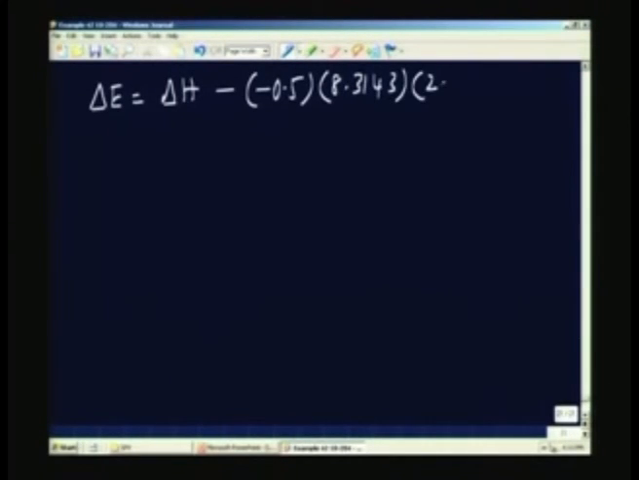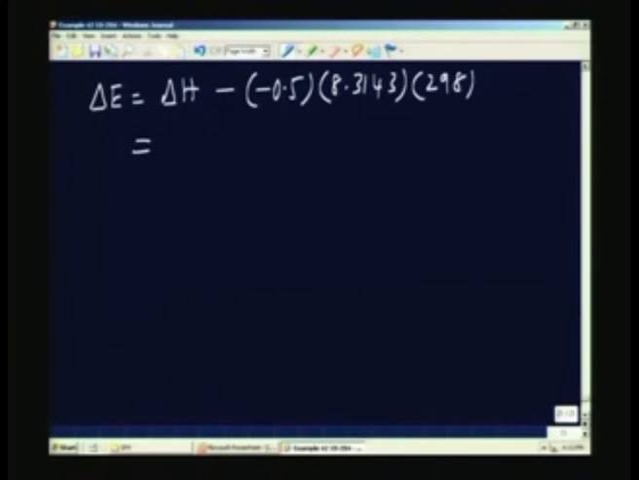So, let us complete that. We can say that delta E will be delta H, the change in enthalpy, minus delta N, which is minus 0.5, into R, the universal gas constant, 8.3143, into 298, the standard temperature at which we are interested in calculating. And delta H, because we are burning benzoic acid, the heating value is already given to us.